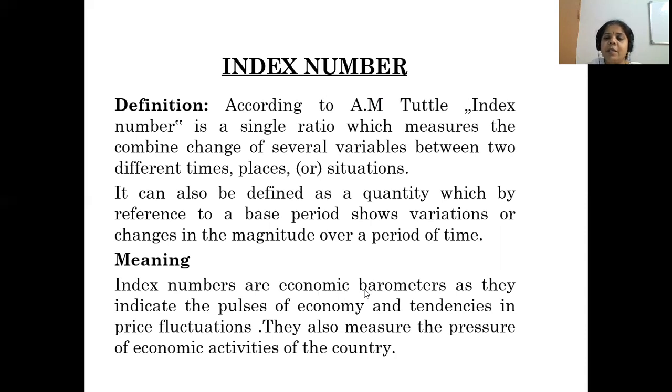So index numbers are economic barometers, as they indicate the pulses of the economy and tendencies in price fluctuation. If prices vary in the economy, at that time the government refers to index numbers, and based on this, they formulate policies. Okay, so this is the definition and the meaning of index number.